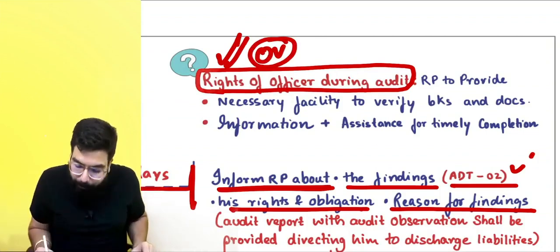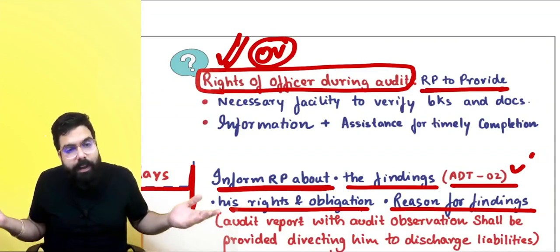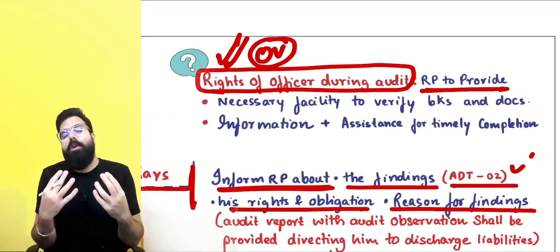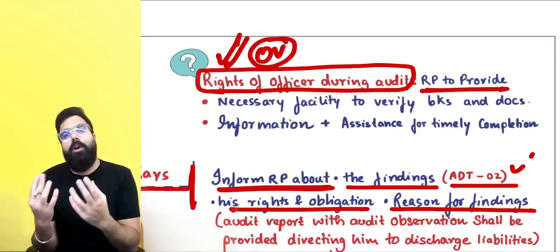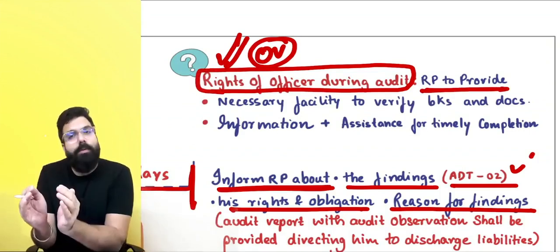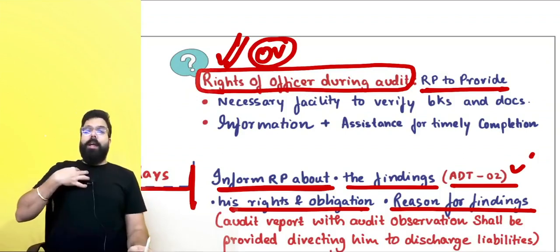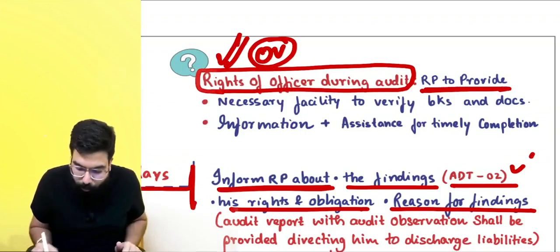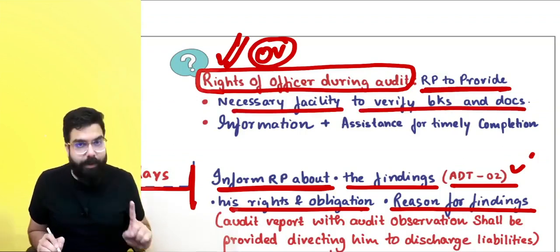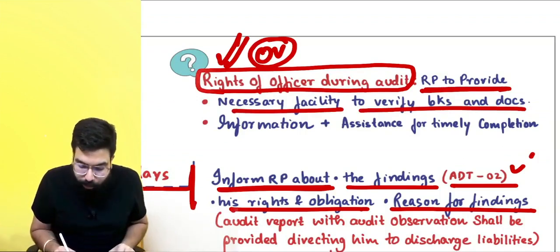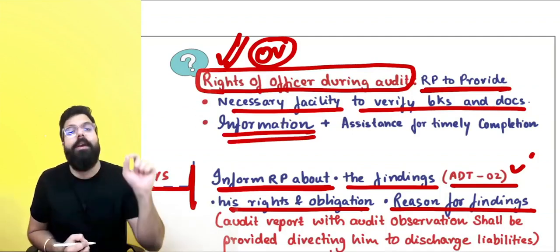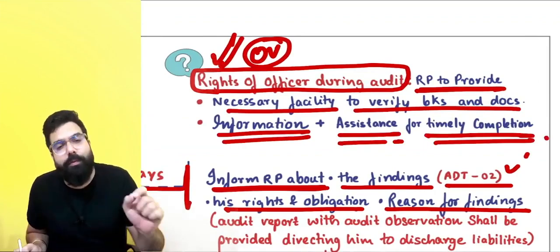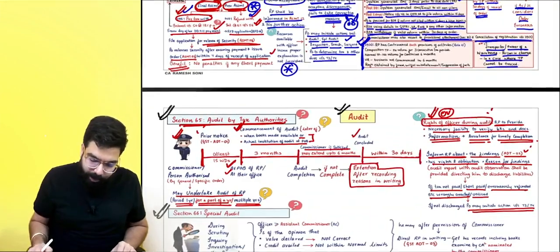Sir, the registered person who has received the notice, what are the rights of the officer during an audit? You have to understand this: what are my obligations when a person comes for an audit? I, as the registered person, should provide the necessary facility to verify books of accounts and documents, and also provide information, plus assistance for timely completion of the audit. This can also be a question in the exam.